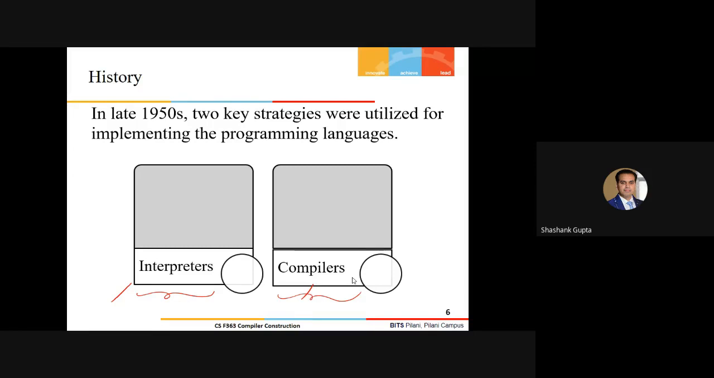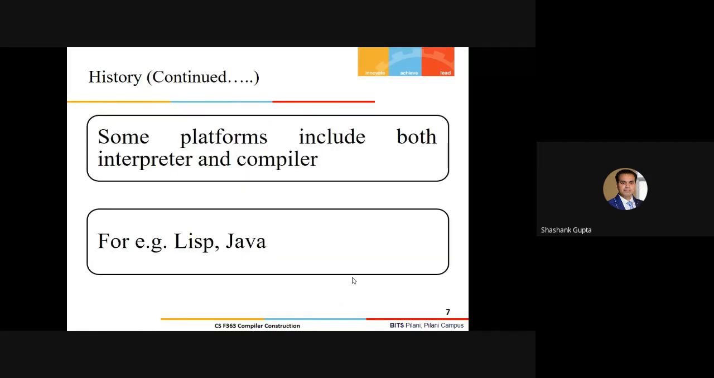Some of the compilers or interpreters were not accepting high-level language at that time. So people were saying we are only supposed to take assembly language code or some other type of programming language constructs. But as time passed, we came across more inventions. Some platforms explicitly include either an interpreter or a compiler, and some include both. A frequent example is Java, where we have the JVM and the interpreter available on the same platform. Similarly, that is also true for Lisp.